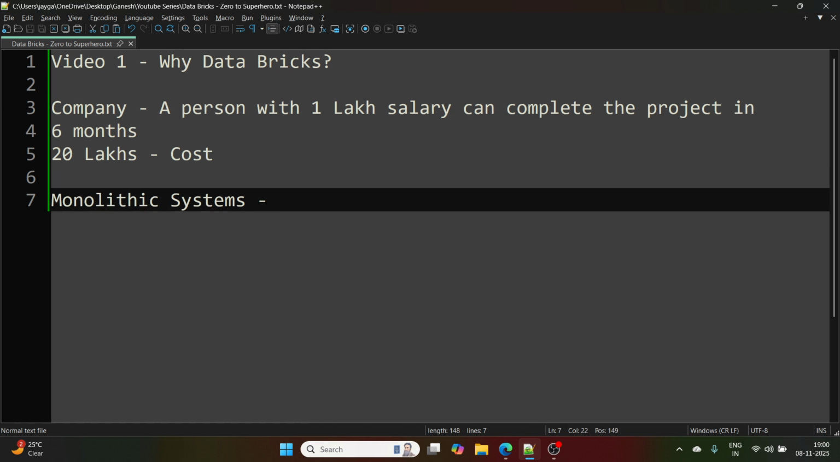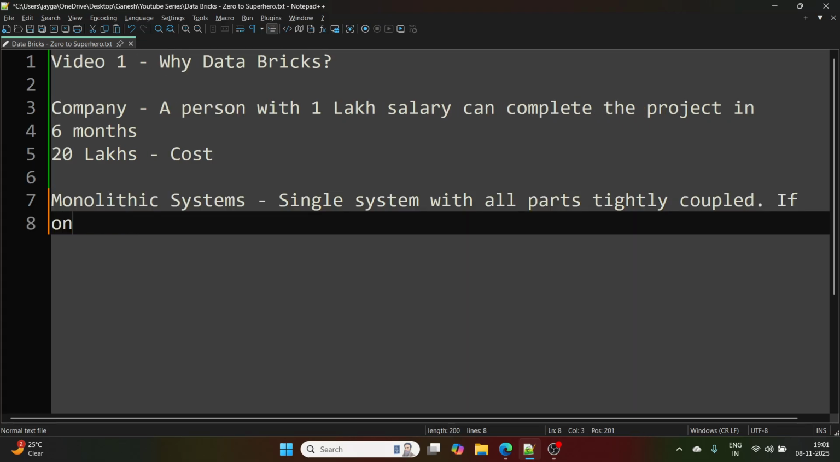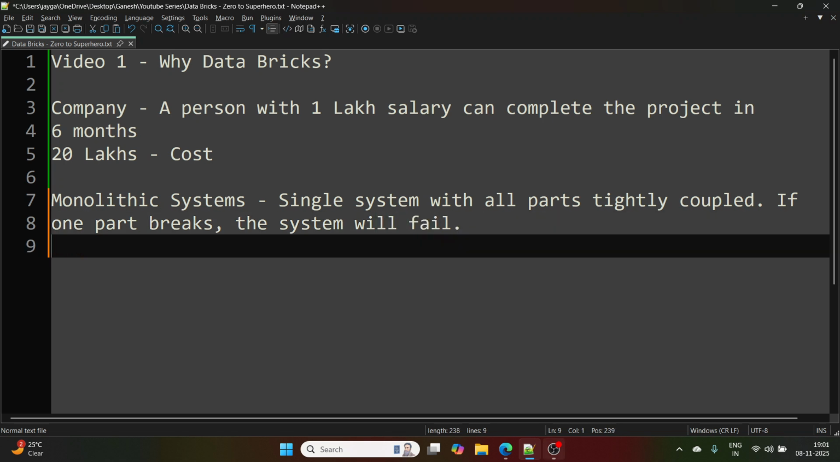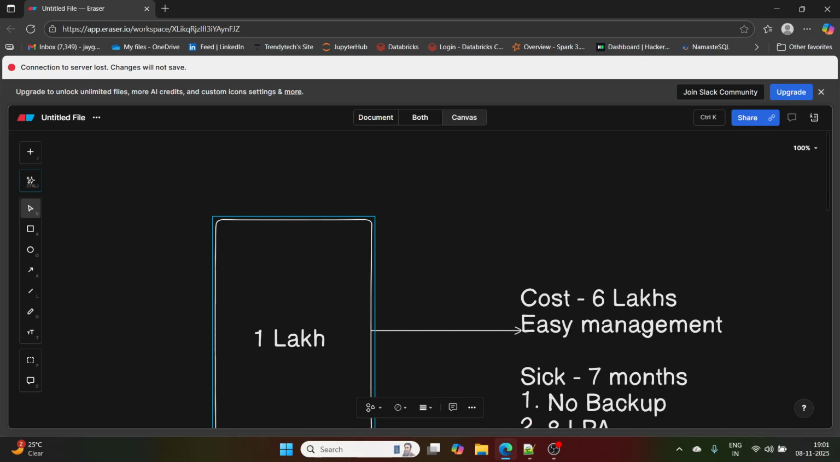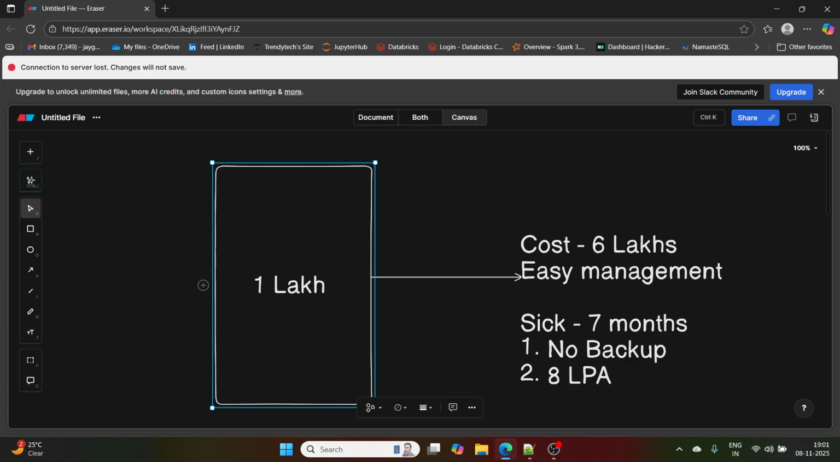going to, what's happening in monolithic systems, okay. What are monolithic systems? Basically these are the systems, a single system with all parts tightly coupled, okay. If one part breaks, the system will fail. It is like one big system like this, it has all the power, right?